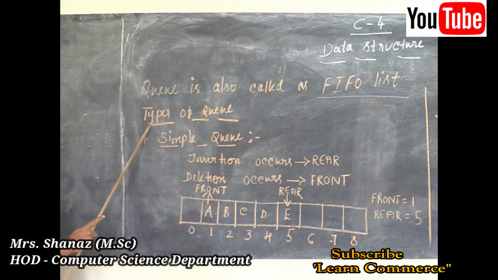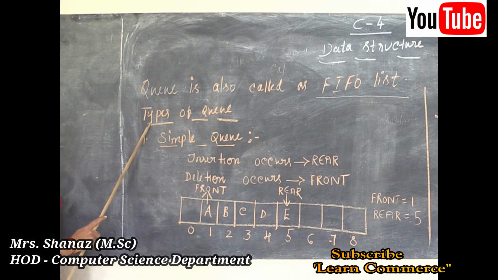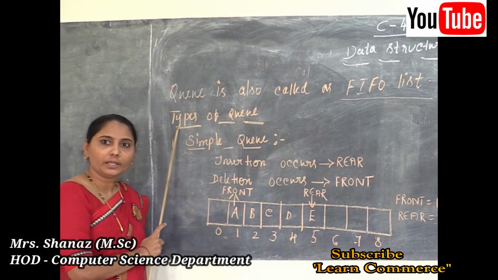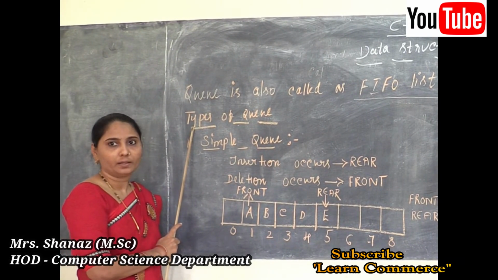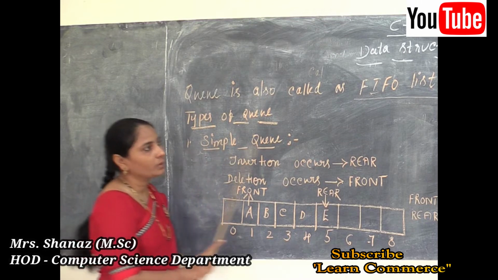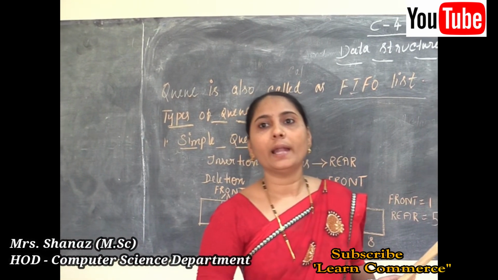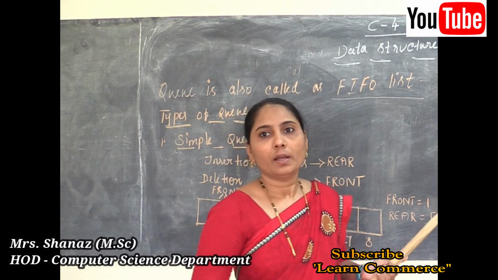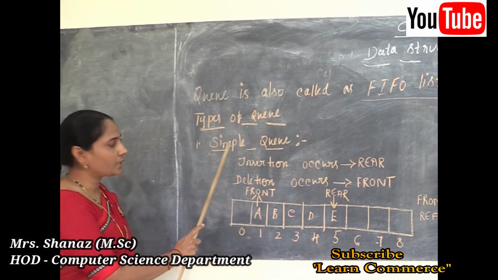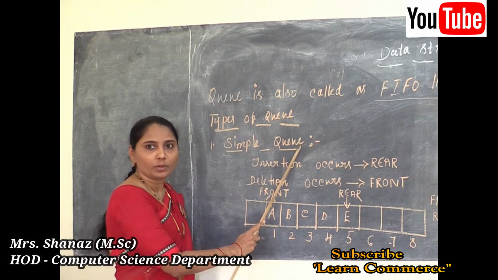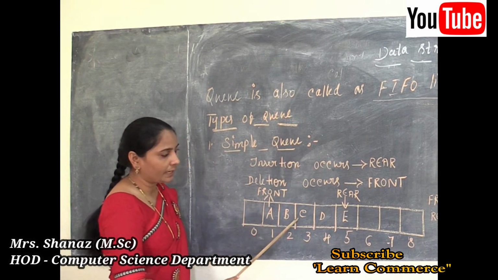Now the types of queue. There are four types in total: simple queue, circular queue, priority queue and dequeue. The first type is the simple queue. This is the simple diagram.